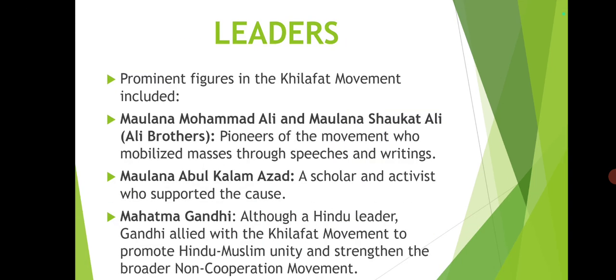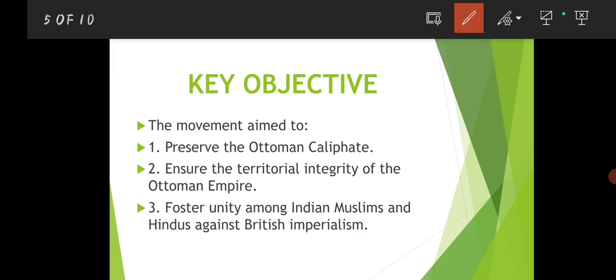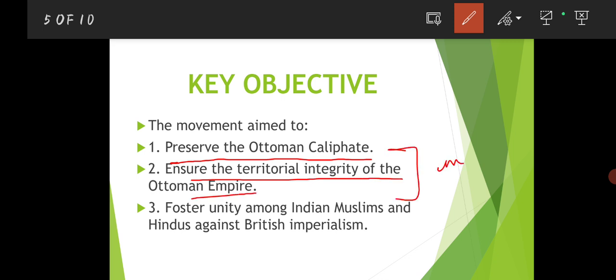Its key objective, why it took place: the key objective was to preserve the Ottoman Caliphate and ensure the territorial integrity of the Ottoman Empire. These were the two important reasons, and also to foster unity among Indian Muslims and Hindus against British imperialism.